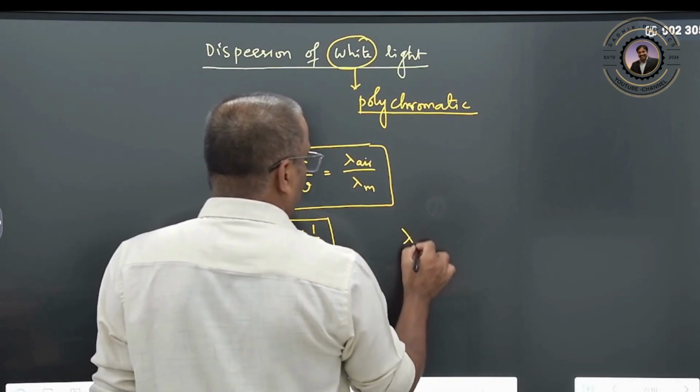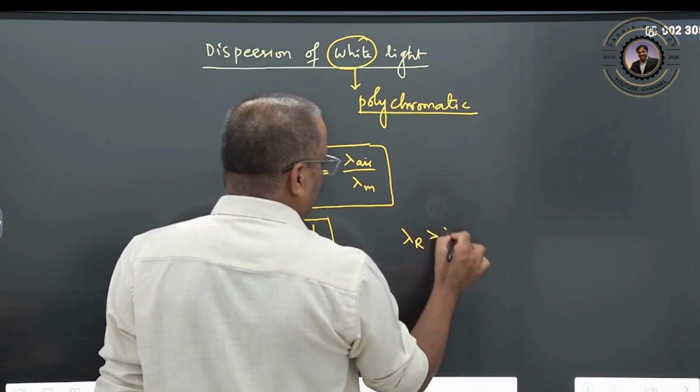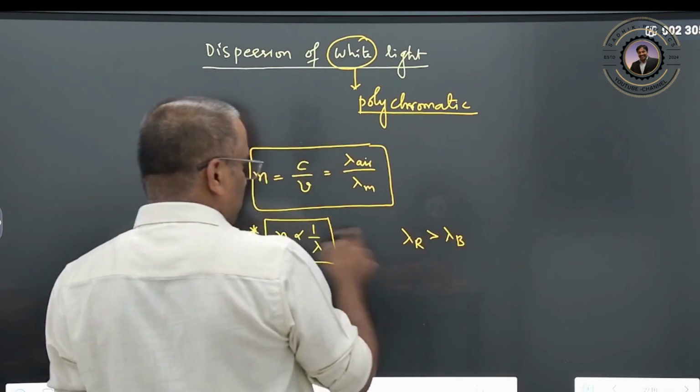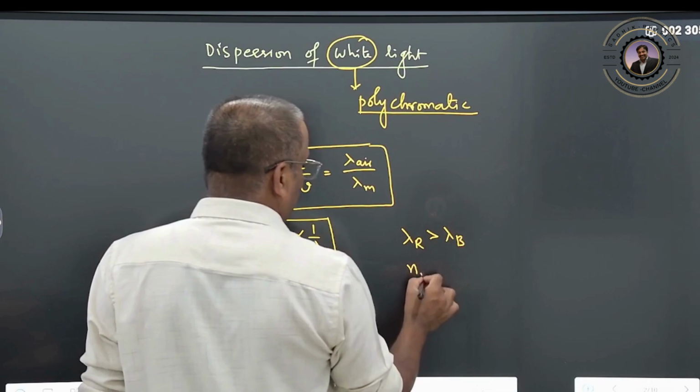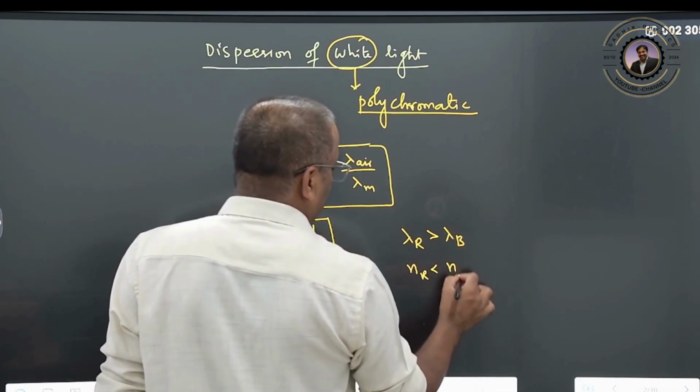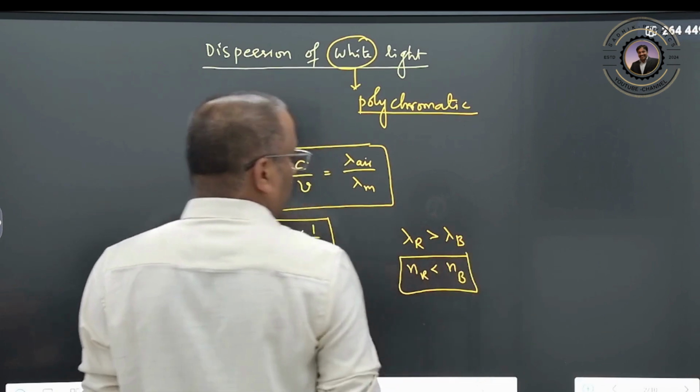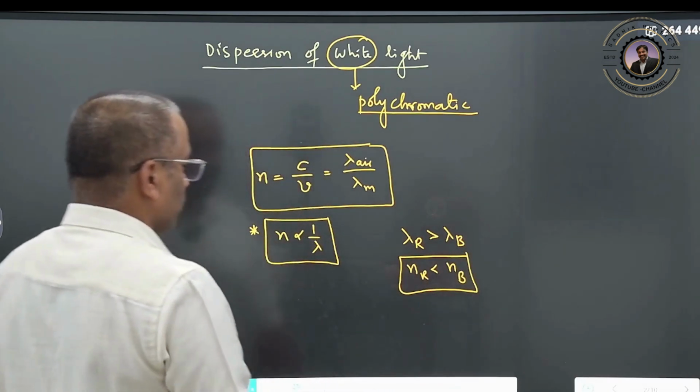That means the wavelength of your red color is greater than the wavelength of your blue color. It is inversely proportional. The refractive index of the red color is smaller than the refractive index of the blue color. You understand? Clear?